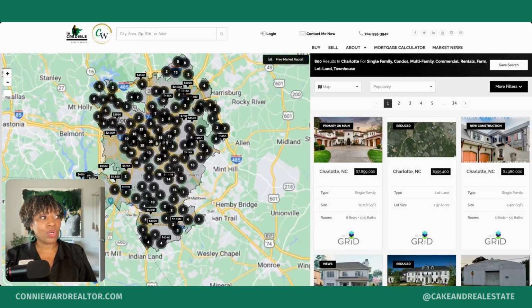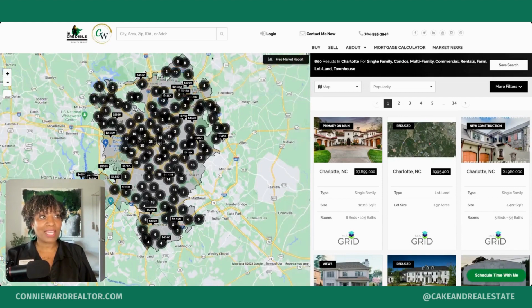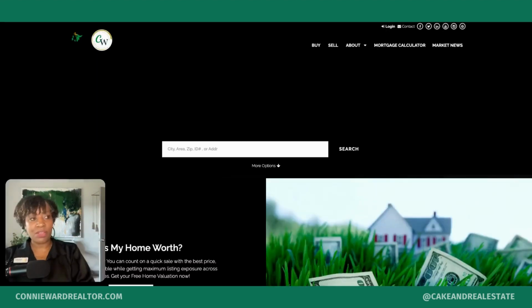So I'm going to go to the city that I'm looking for, copy that URL. I'm going to go back to KVCORE and paste it in. So let's just say now I got Charlotte, I copied and pasted it into KVCORE, and now I want to search for another city. So one of my other cities is Huntersville.